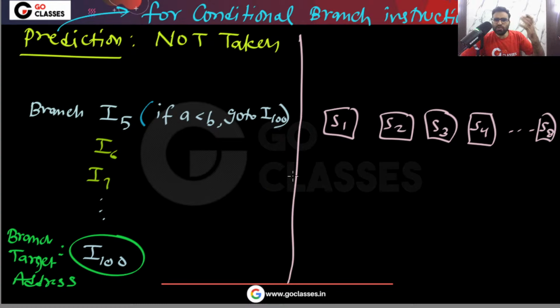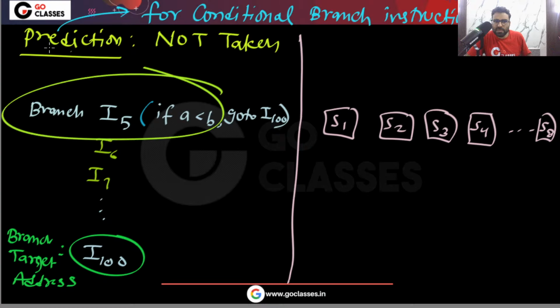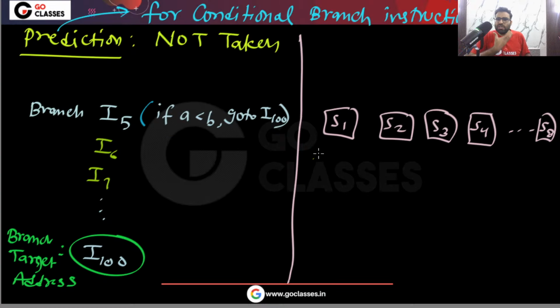Now you don't have to worry in which stage we are decoding, because that information is not given in the question. So you can solve in a generic way. This suggestion I am giving to all of you: in the question it is not given in which stage we will find out that our fetched instruction is a branch instruction. In some stage we will find out that the instruction we are fetching is actually a branch instruction. Yes or no?